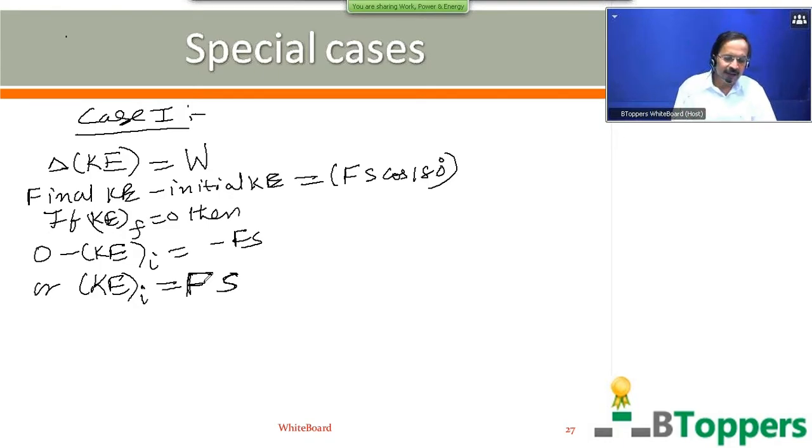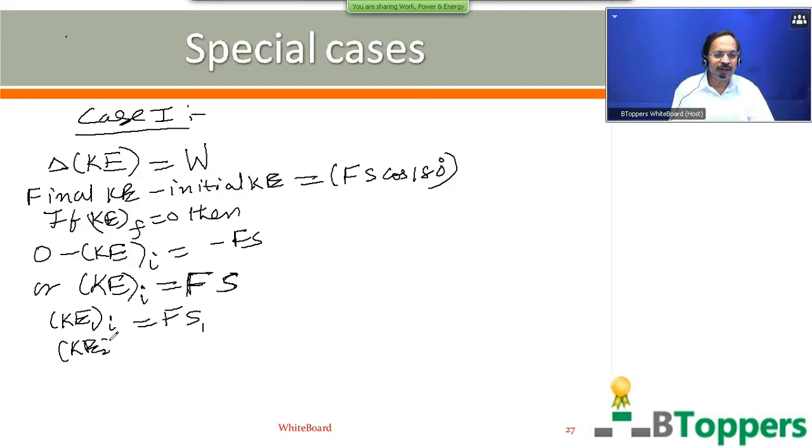So for the initial kinetic energy of the first body you can write F into S1. S1 is the distance traveled by the first body before it comes to rest.